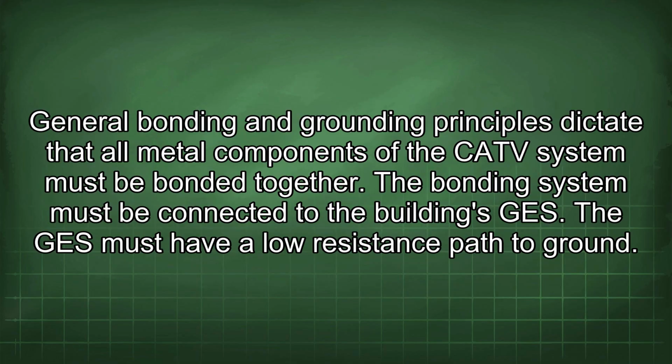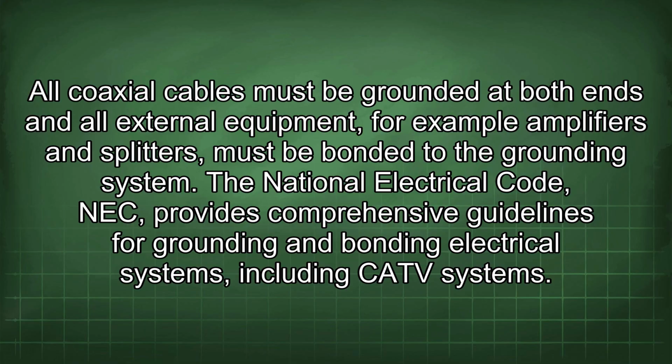General bonding and grounding principles dictate that all metal components of the CATV system must be bonded together. The bonding system must be connected to the building's GES. The GES must have a low resistance path to ground. All coaxial cables must be grounded at both ends, and all external equipment, for example amplifiers and splitters, must be bonded to the grounding system.